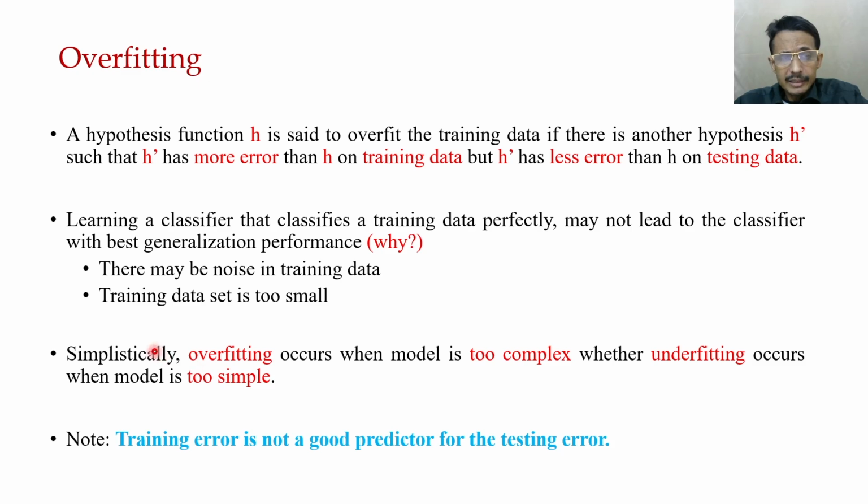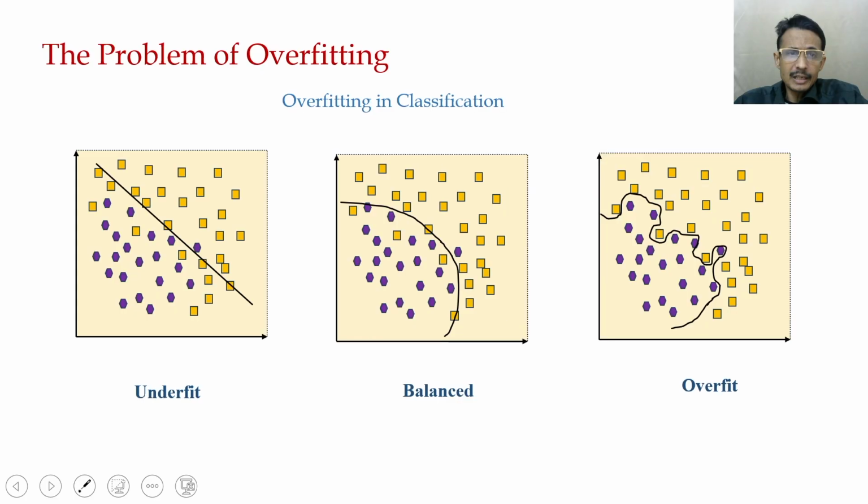If you think very simplistically, overfitting occurs when the model is too complex and underfitting occurs when the model is too simple. We can easily understand that from these diagrams. This is a very simplistic diagram.